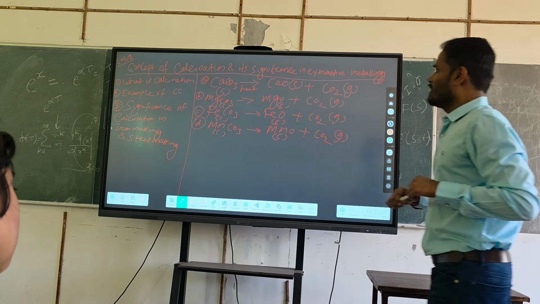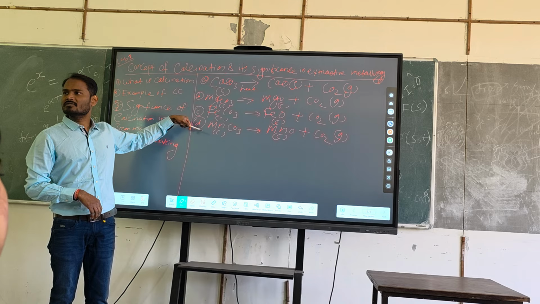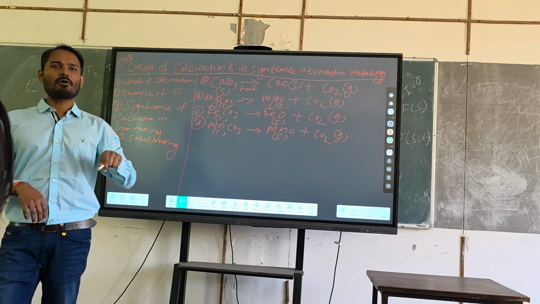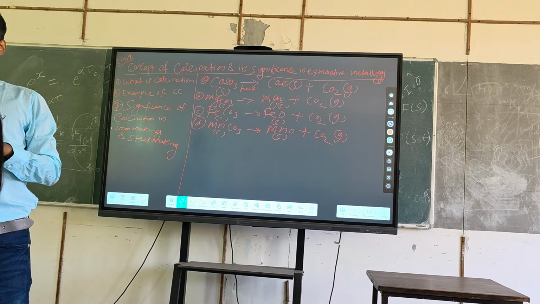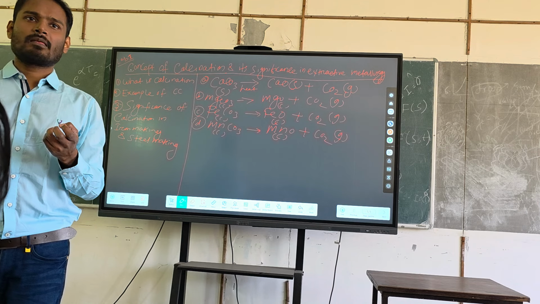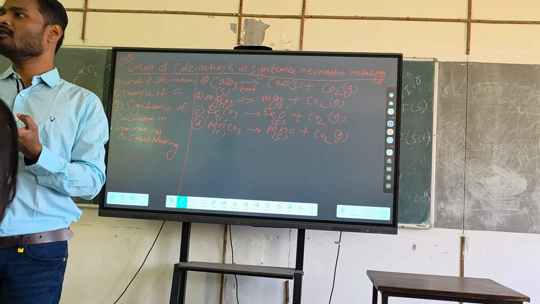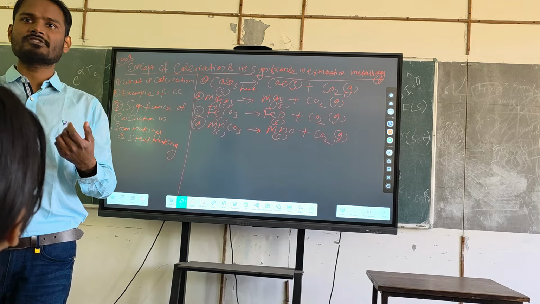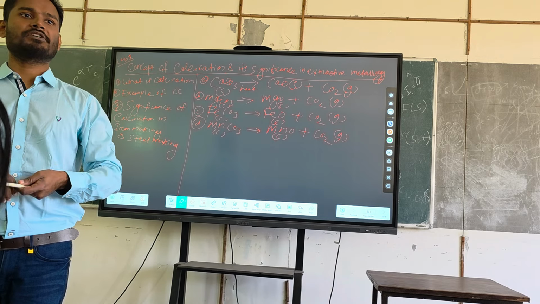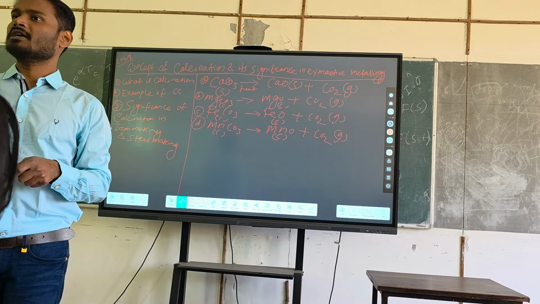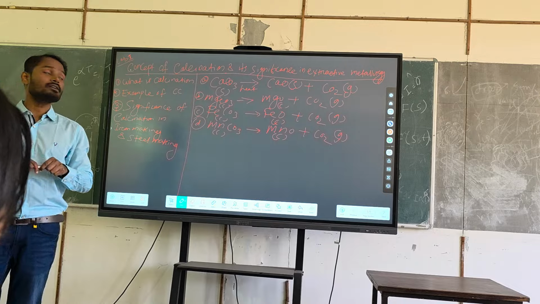And let me clarify one another important point. These are different compounds. So do you think that each compound has the same calcination temperature? No. Because bonding will be different. Bonding between the carbonate and that particular metal will be different. So if bonding will be different, bond strength will be different. Obviously the temperature requirement will be different. So each compound has a different calcination temperature. That is related to your lecture number 2, or lab number 2. We will discuss that later.